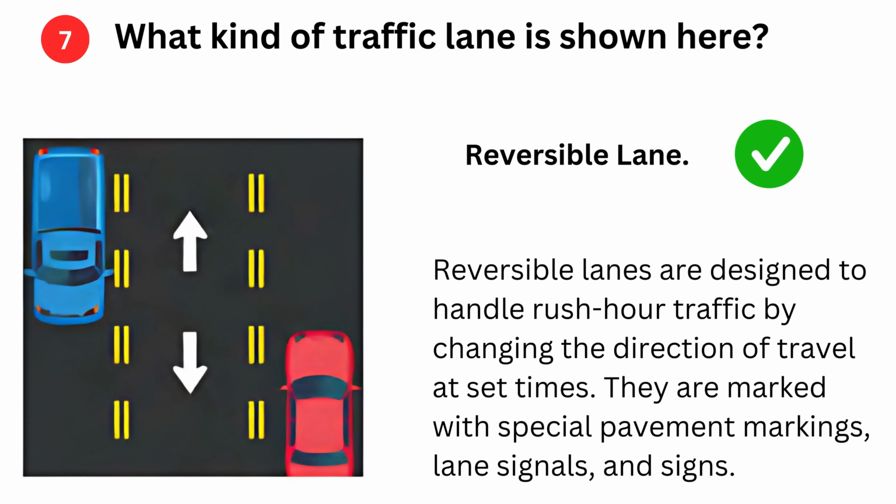Reversible lane. Reversible lanes are designed to handle rush hour traffic by changing the direction of travel at set times. They are marked with special pavement markings, lane signals, and signs.